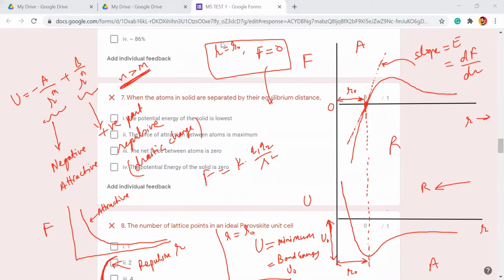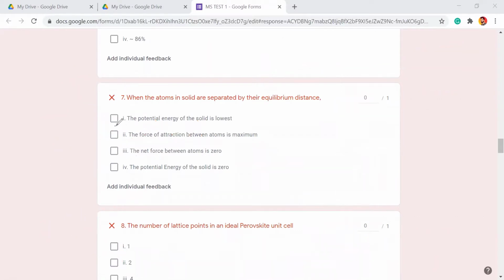Now, the energy is minimum at equilibrium, and the force is 0, right? At equilibrium, the potential energy is lowest and the net force is 0. So these two options are going to be correct.